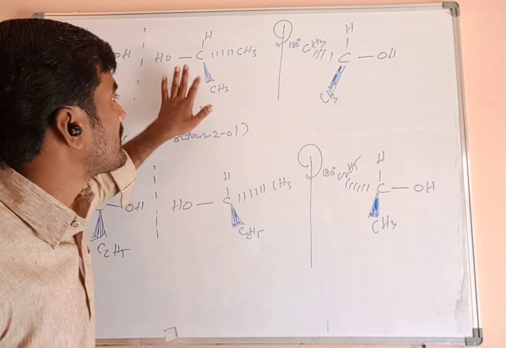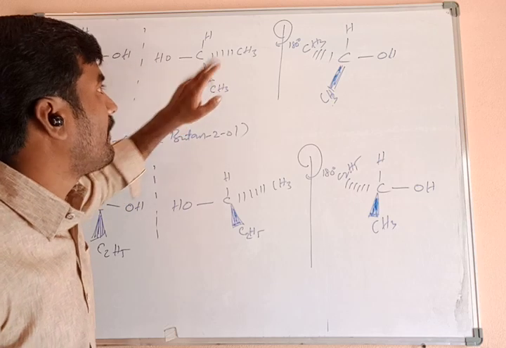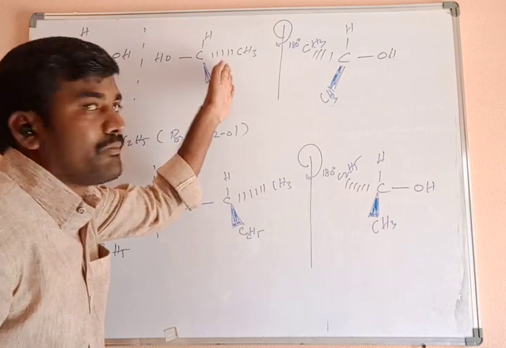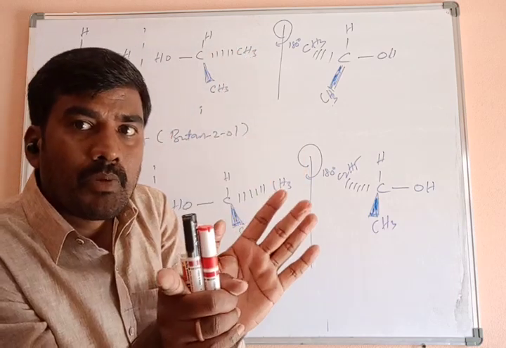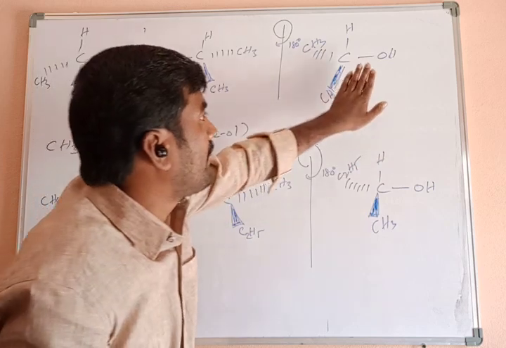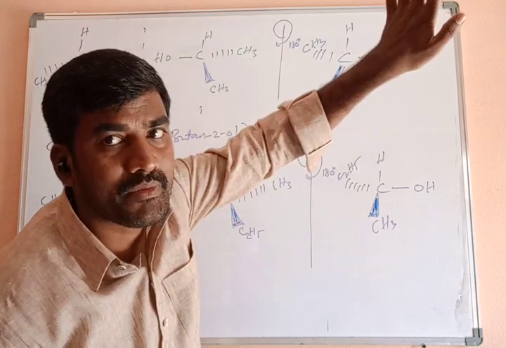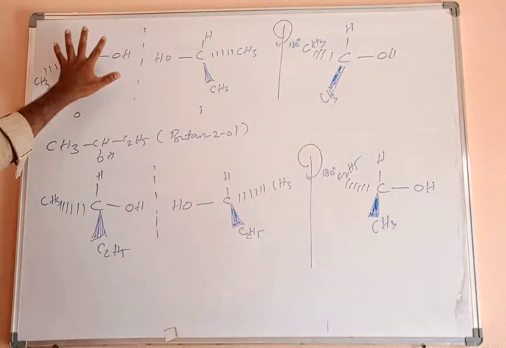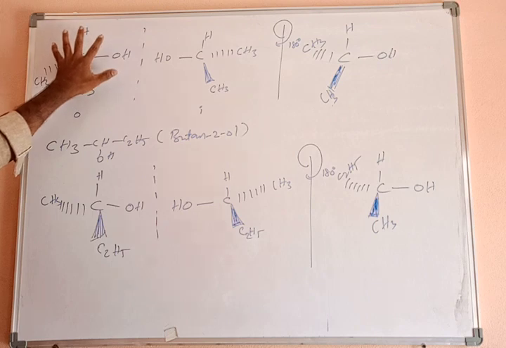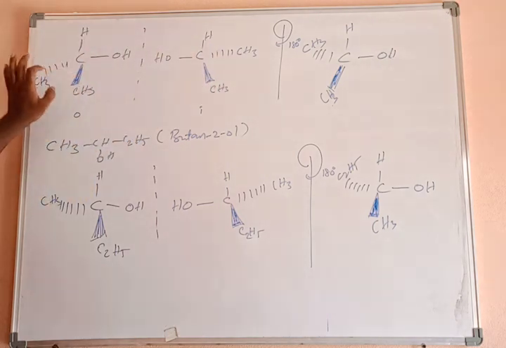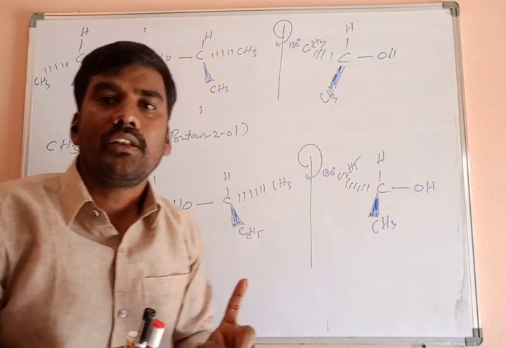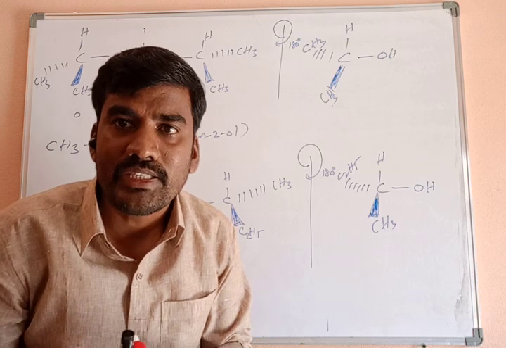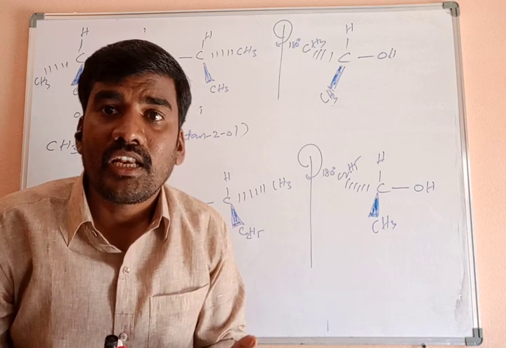Butan-2-ol. Now this is an image. In this image, hydrogen and OH both lie on the same plane. C2H5 is above the plane and CH3 is inside the plane. After rotating 180 degrees, the ethyl group which was above the plane is going inside on the dash bond, and the one which was on the wedge bond comes outside. Now C2H5 is going inside.